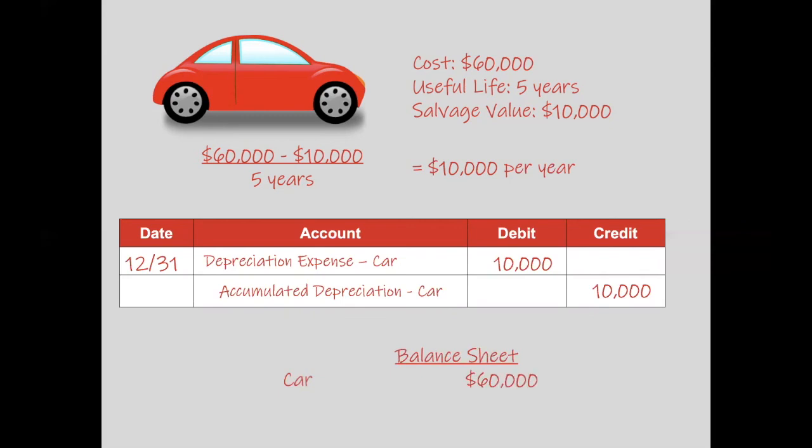We have the asset on the balance sheet for $60,000. Below that, we will have the accumulated depreciation account. This account will just keep accumulating the depreciation amount each year. After 1 year, the accumulated depreciation will be $10,000. The second year will be $20,000. The third year, $30,000, and so on. The value of the asset on the balance sheet will be the book value. That's what this is called. After the first year, the book value will be $50,000. Now that I've given you a little example, let's practice together.